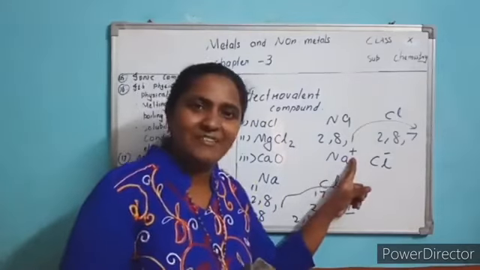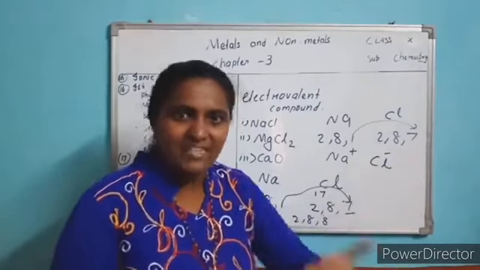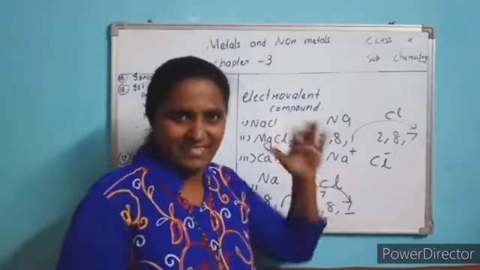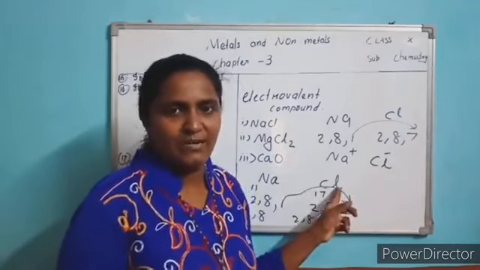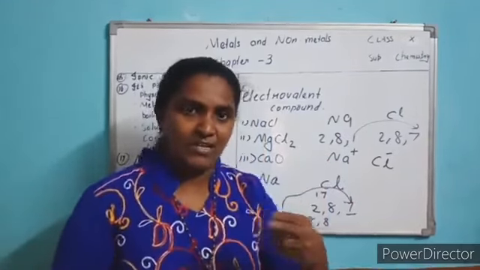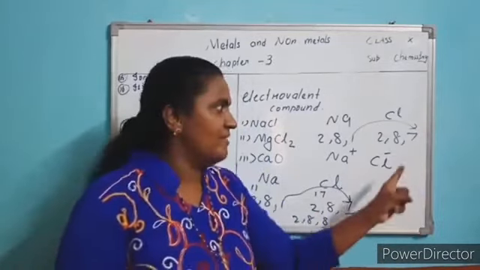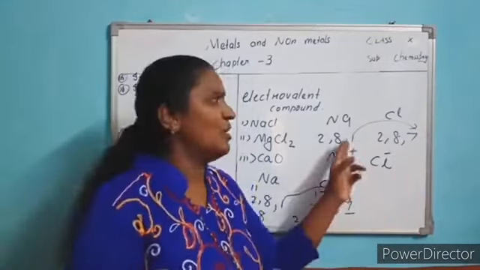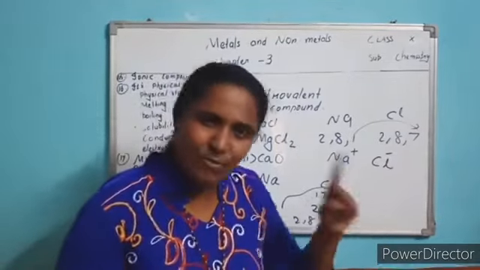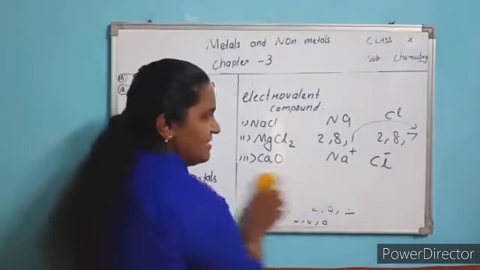And form what charge? Positive charge. Non-metal form what charge? Negative charge. Because electron is increased. It has taken the electron. Here electron is decreased, reduced, so it is plus charge. Okay. If metal gives 2 electrons, it will form 2 plus charge. If non-metal gains 2 electrons, then it will form 2 minus charge. Here only one donation happened. Metal donated only 1 electron, so 1 plus. Non-metal gained only 1 electron, so 1 minus. Understood? Next. Now what happened between these?